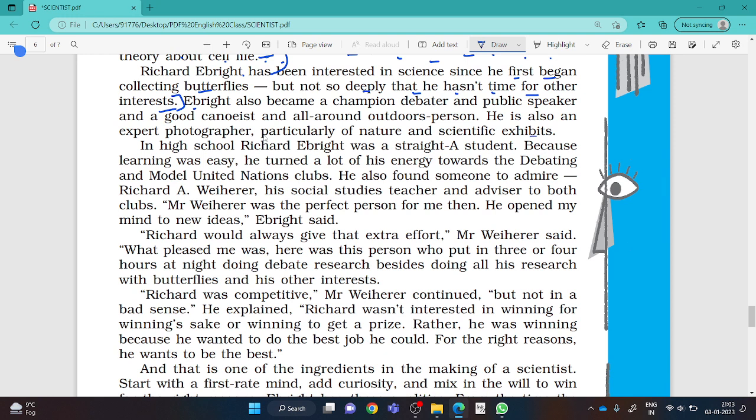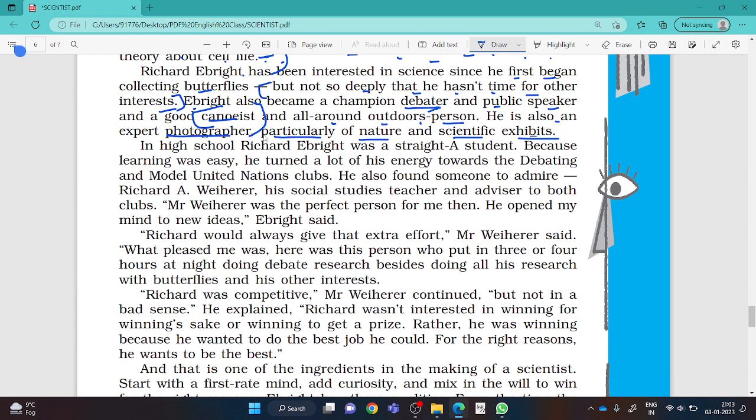Like Richard Ebright became a champion debater, understood? Someone who debates, argument. On television shows you might have seen so many debaters. Public speaker and a good canoeist, someone who basically sails the ship as far as minor is concerned, and all around outdoor persons. He is also an expert photographer, particularly of nature and scientific exhibits. My dear students, he was an all-rounder.